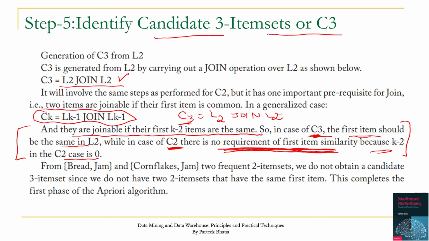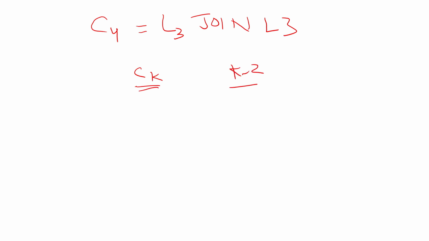Now let us consider one more case. If I have to create C4, then C4 will be created by L3 join of L3. Now in this case, first k minus 2 items should be same.